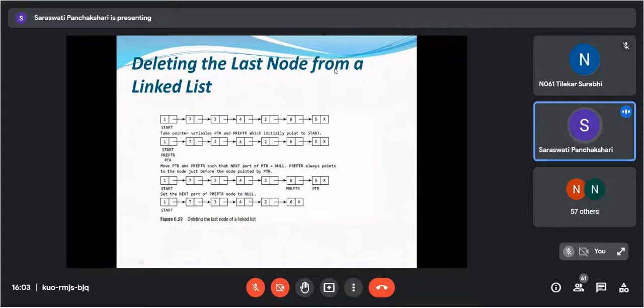The next one is deleting the last node. We have seen this also, no? Deleting the last node. Have we seen it? Yes, ma'am. So deleting means what we are doing?